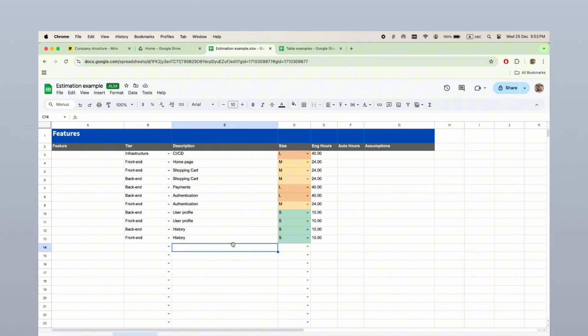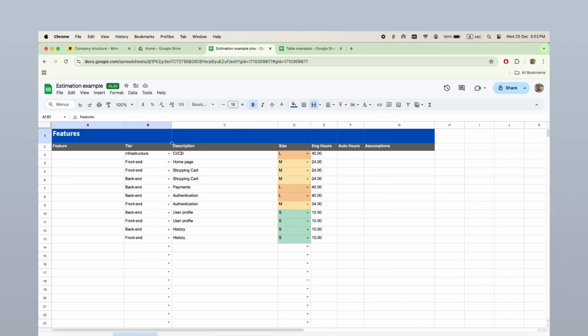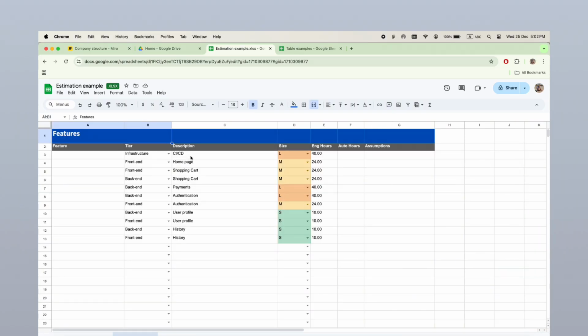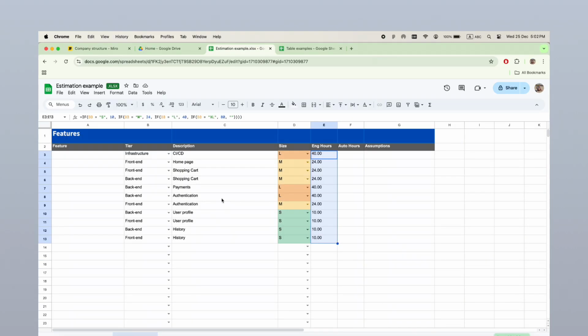Here, we can use, let's say, this template for features that actually saves our time just for then auto calculation here in like total general estimations. I have like auto formulas that just pull automatically all features and estimations in hours from this sheet and just make auto summary here. So let's talk first about the first spreadsheet.